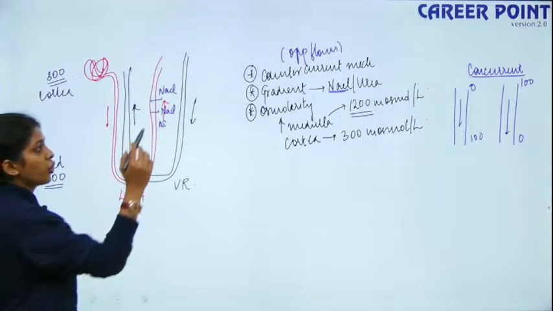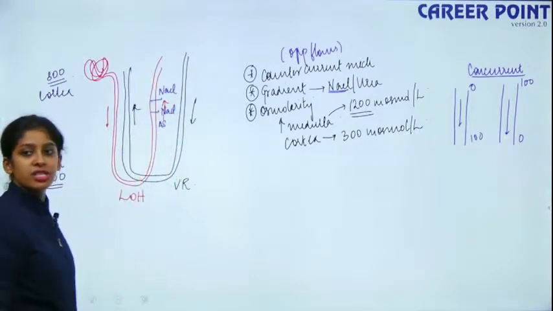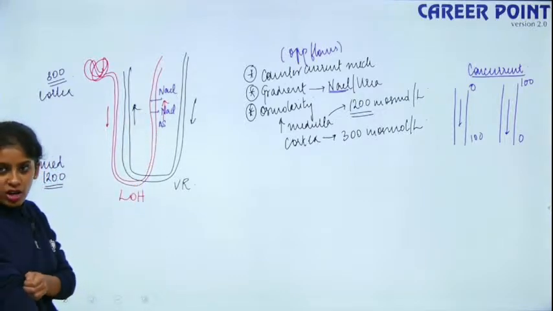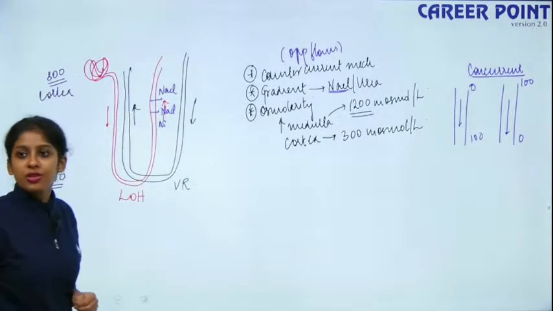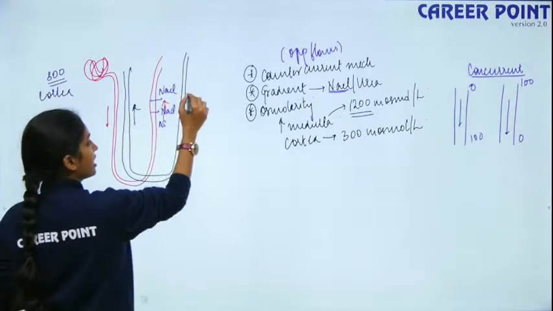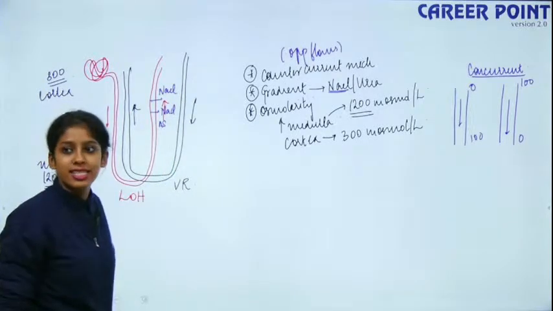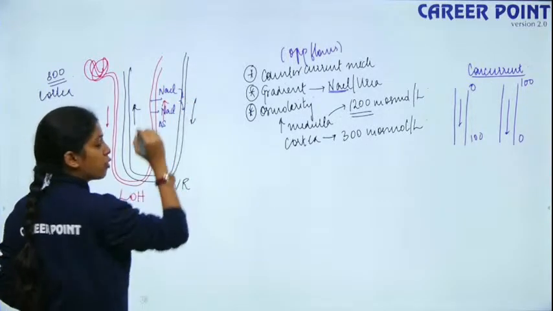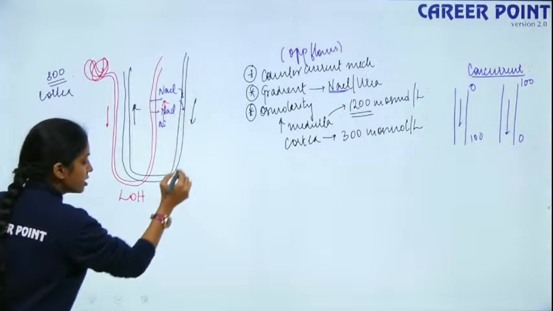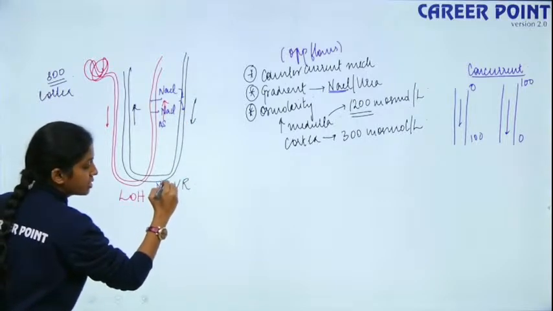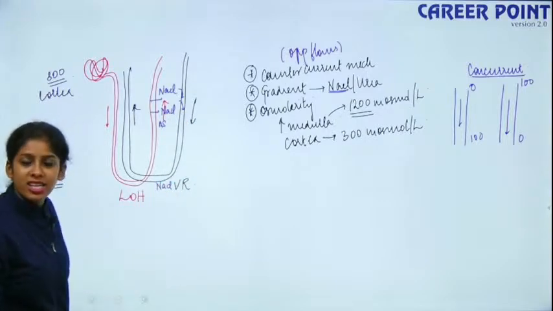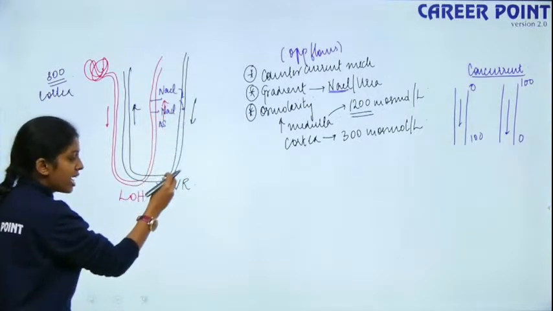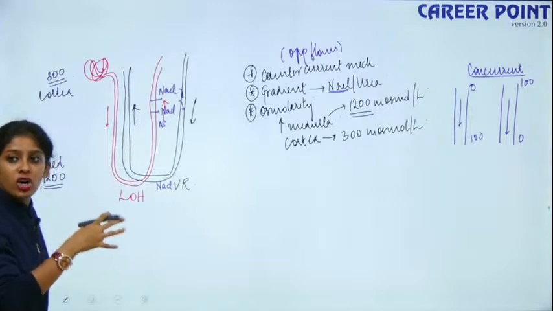Fine. So here your NaCl comes out of the ascending limb because it is permeable to electrolytes. When it comes out, it is collected by the descending limb of the vasa recta. It enters the descending limb of the vasa recta and once again comes into the medullary region, so once again the ions inside the tube get concentrated.